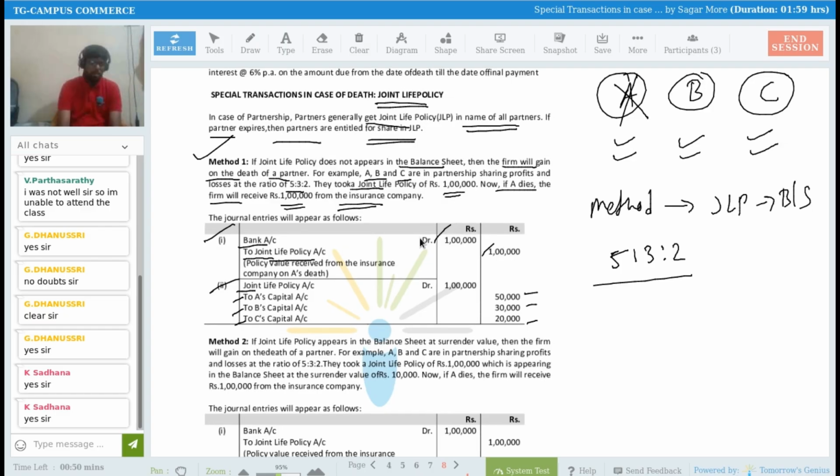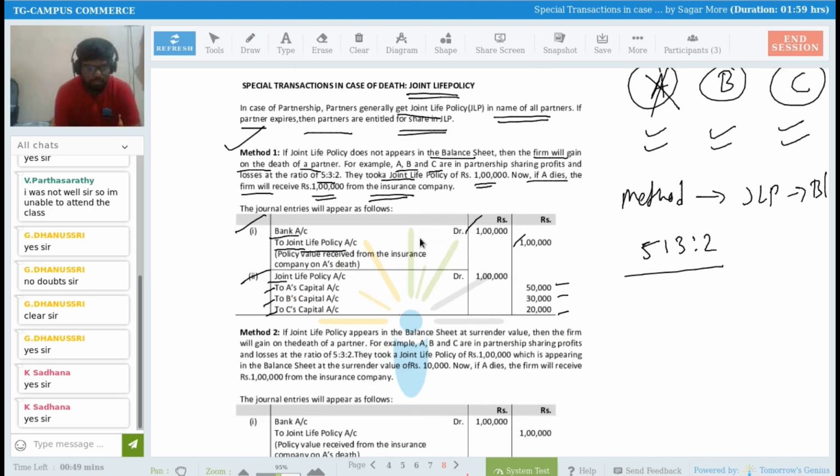Okay. Tell me any doubt in method number 1. You have taken a policy on the lives of the partners A, B, C jointly, and you are not showing it in the balance sheet, right? Now suppose partner A has died, and on the occasion of the death of partner A, you will be receiving the amount, right? And what entry do you have to pass? Bank account debit to joint life policy account, and then joint life policy account debit to A, B, and C capital. Understood or not, Sadhana? Ralushri, Shivarish, any doubt in method number 1? Not that, sir. See method number 2 now.